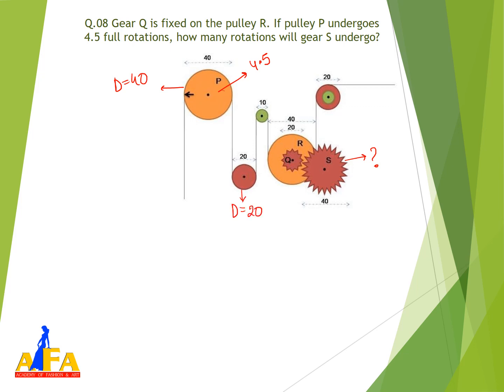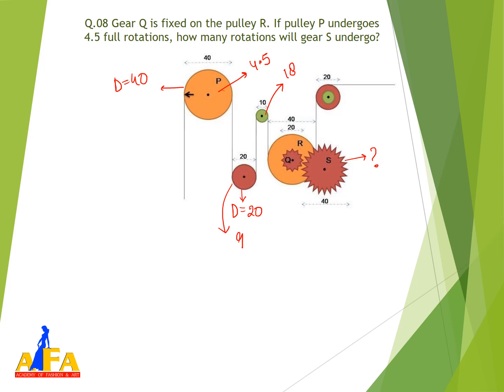So it means that if it is rotating 4.5 rotations, it will have double rotation. Why? Because the diameter is half, right? Radius is half, hence the rotation will be doubled, so 4.5 rotations will become 9 rotations. Again, the next has diameter 20 and this has exactly half, that is 10 centimeter. So it will have double rotations, so 18 rotations.